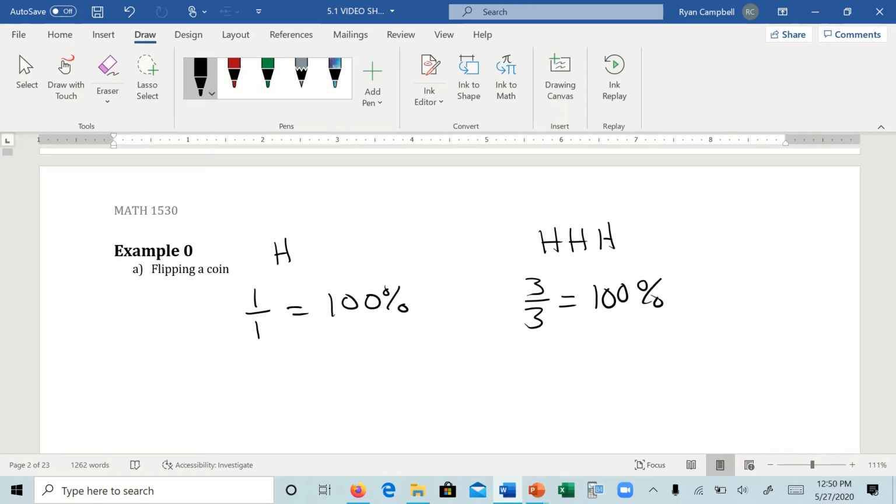Well, no, of course not. If you did it 4 times, let's say the next one was a tails. Can we assume 3 out of 4 times will be heads, 75%? No, right? The more times you do it, the closer it should arguably get to what we would expect. And on a coin flip, we would expect it to be 50%. So let's actually look at that.